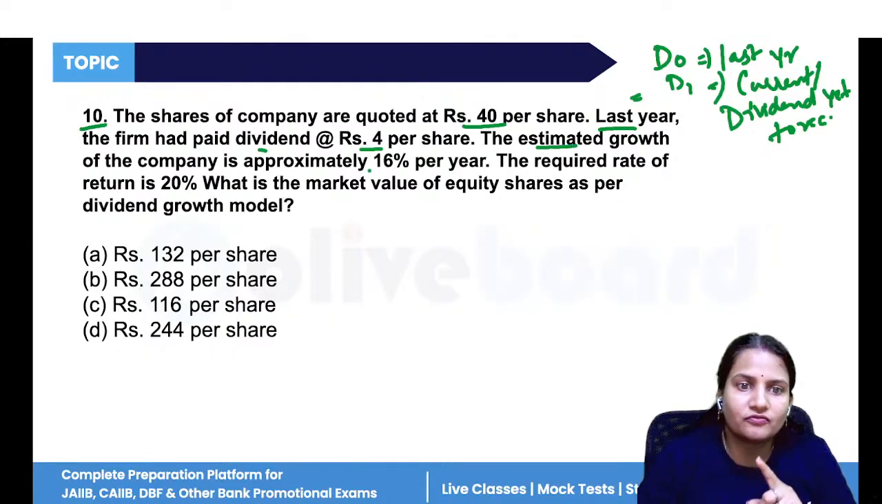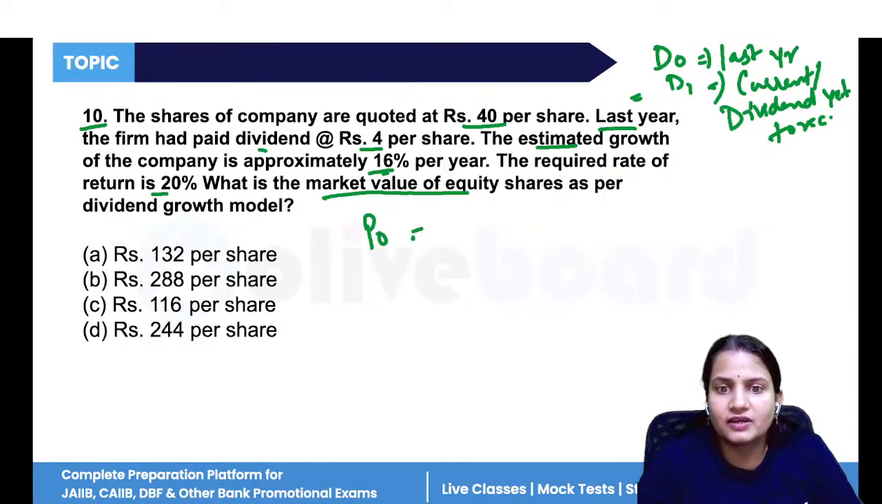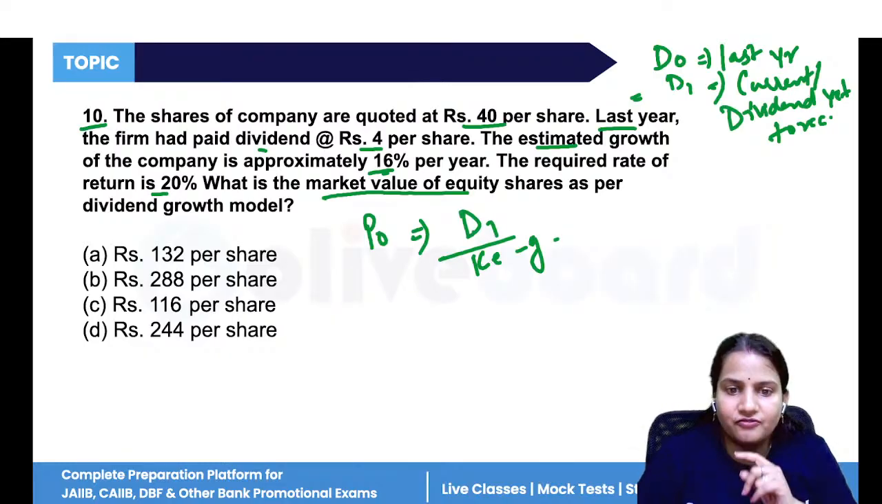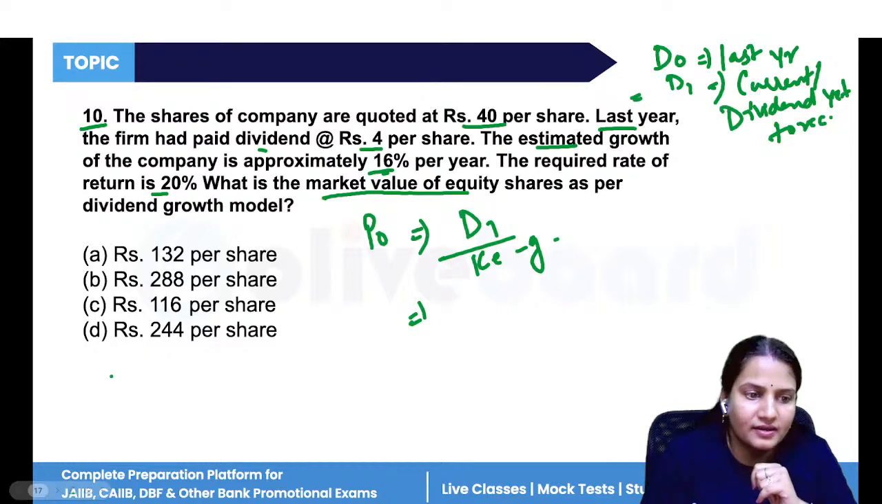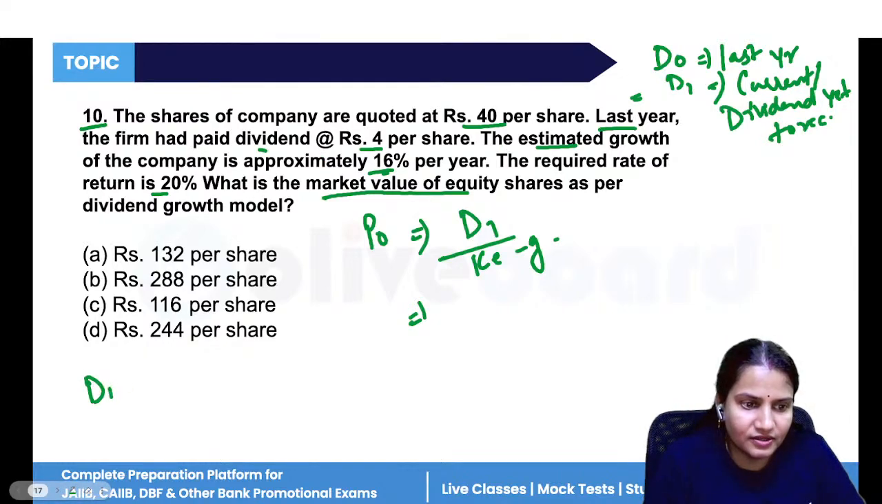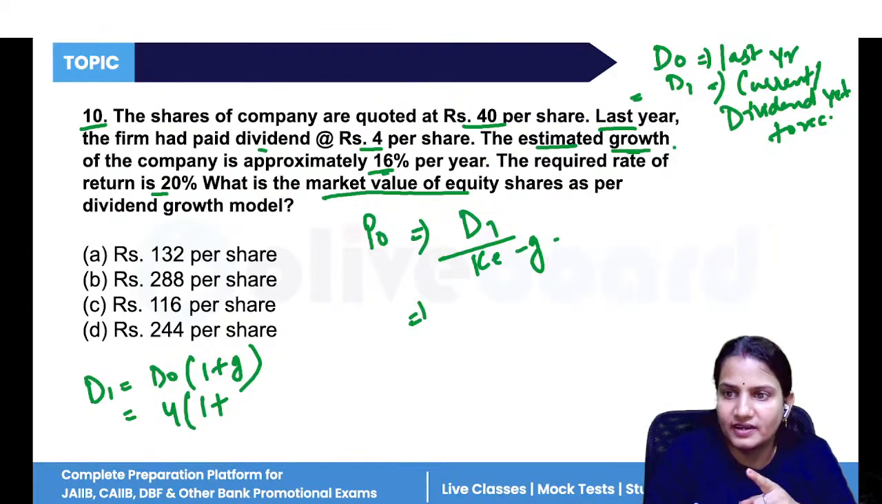Estimated growth of the company is 16%, rate of return is 20%. What is the market value of equity? Now, what we have to find is the market value of equity, means the price of the equity. So, what is the formula? D1 upon KE minus G. This is the formula. First, we have to calculate D1 because D0 is given in the question. If D0 is given, then D1 is equal to D0 into (1 plus G). D0 is given, 4 rupees. 1 plus growth, growth is given 16%. Now, the 16% growth is given, so can I write 0.16?